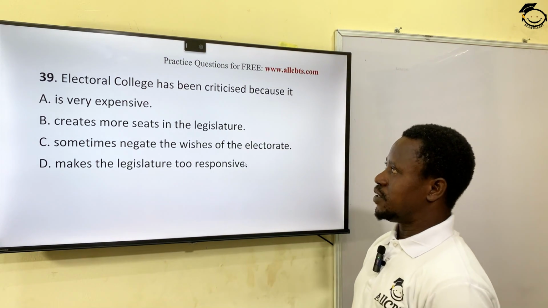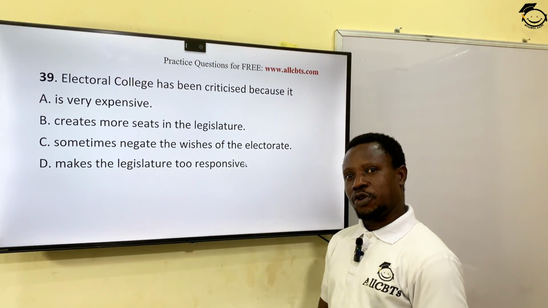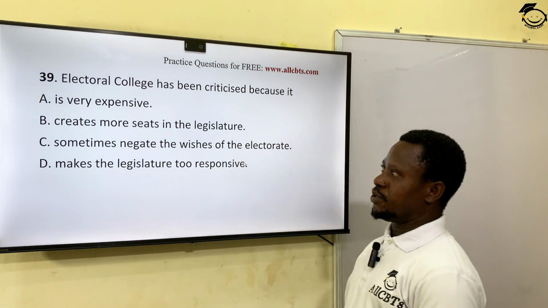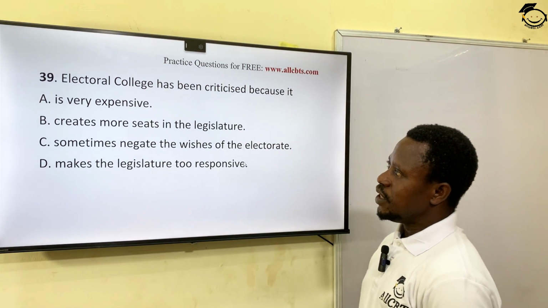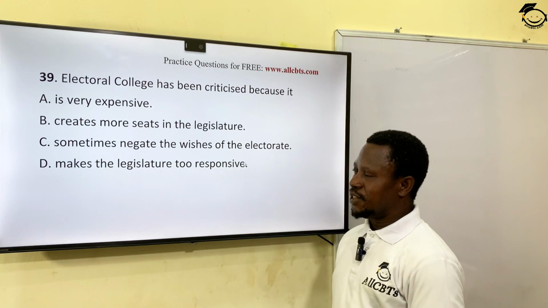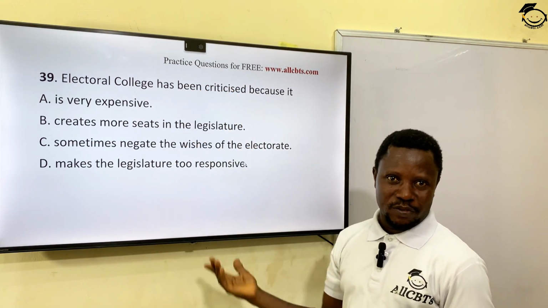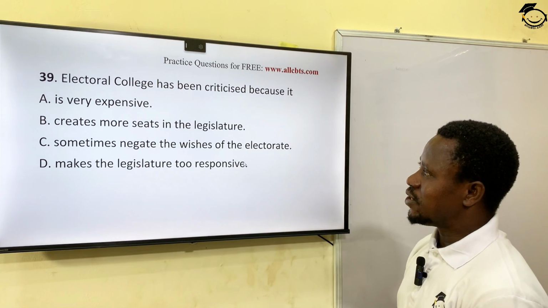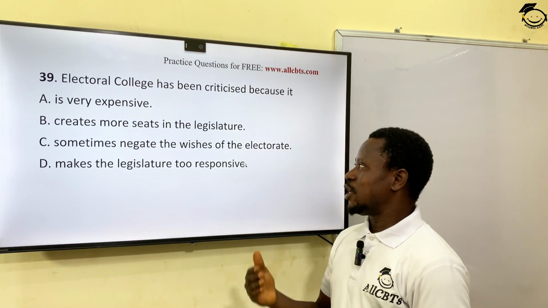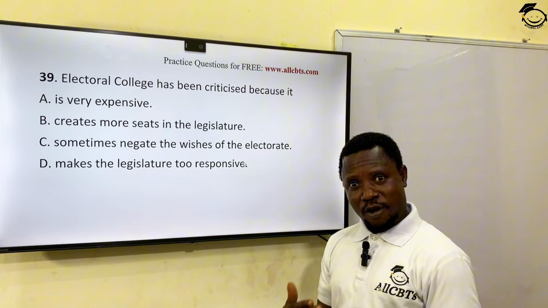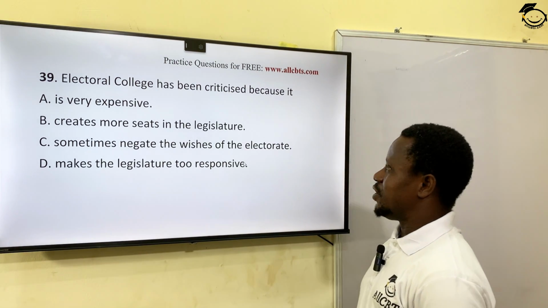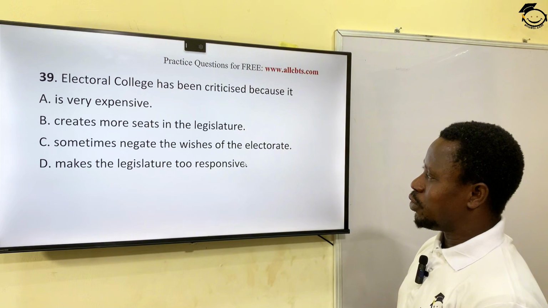A, it is very expensive. Of course, it could be, because it involves two stages of elections. B, it creates more seats in the legislature. How? Because they are actually not going to the legislature, they are only voting on behalf of the people. Okay? C, it sometimes negates the wishes of the electorate. Of course, 100%. D, it makes the legislature too responsive. How?